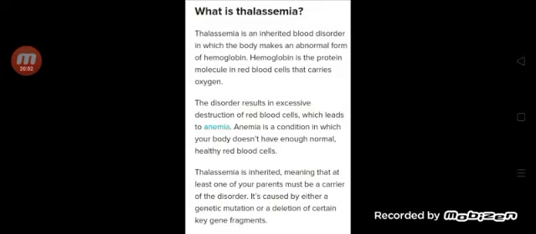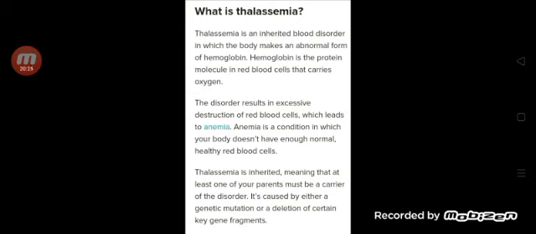Now let us know about the thalassemia. Thalassemia is an inherited blood disorder in which the body makes an abnormal form of hemoglobin. Hemoglobin is the protein molecule in red blood cells that carries oxygen. The disorder results in excessive destruction of red blood cells, which leads to anemia.